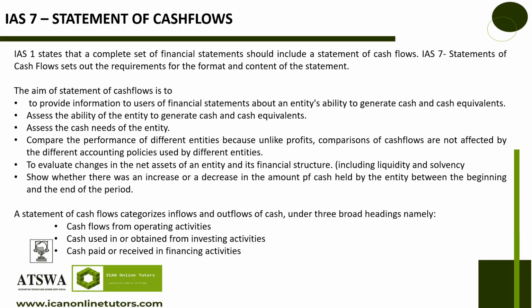A statement of cash flow categorizes inflows and outflows of cash under 3 broad headings. And the headings are namely cash flow from operating activity, cash used in or obtained from investing activities, and cash paid or received in financing activity. There are 3 broad categories in your cash flow: operating activities, investing activities, and financing activities. We'll look at all these activities in detail during the course of this class. Let's move. Let's blaze.